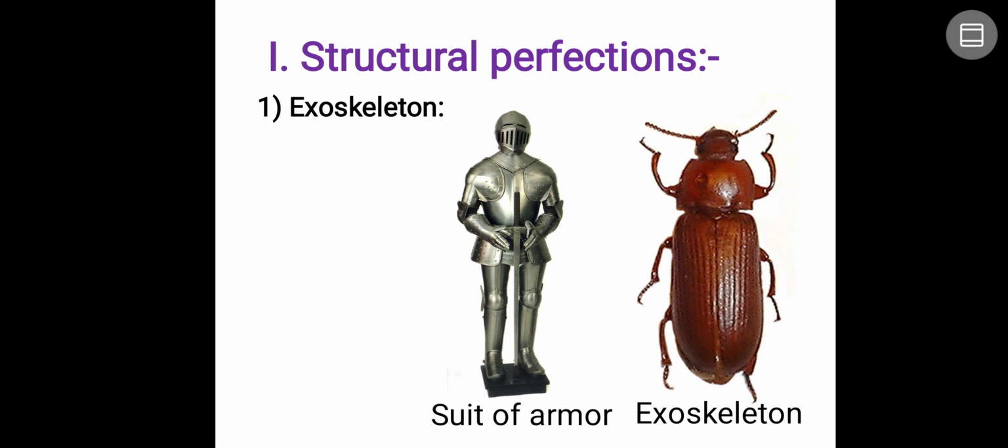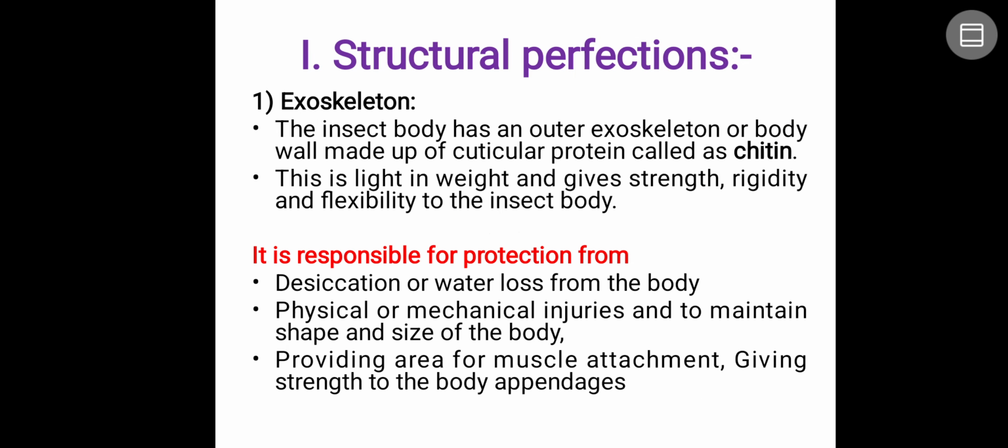You can compare the exoskeleton of an insect with a suit of armor. What is the use of a suit of armor? To protect from damage by warriors or any other enemies in wars. In the same way, the exoskeleton gives a perfect structure and shape and protects from any damage, either mechanical or natural.